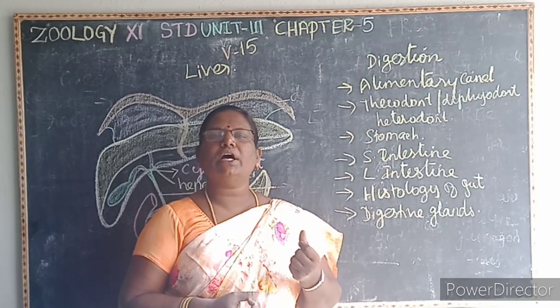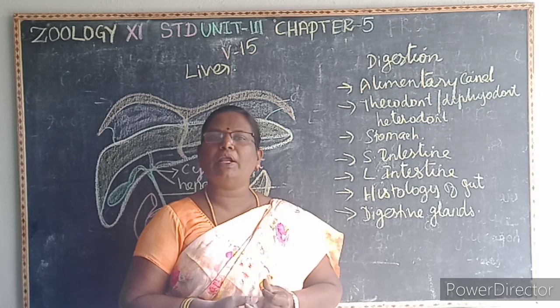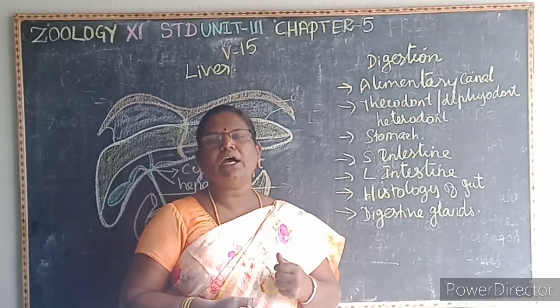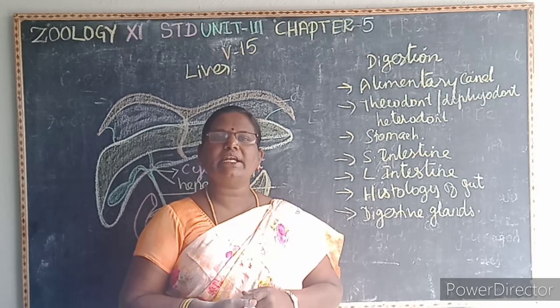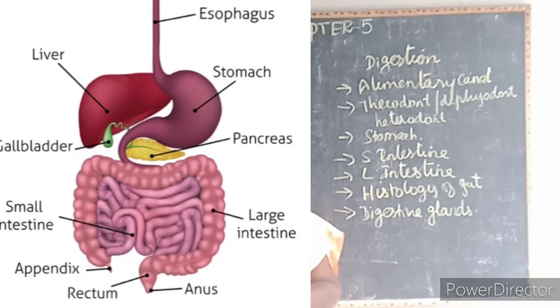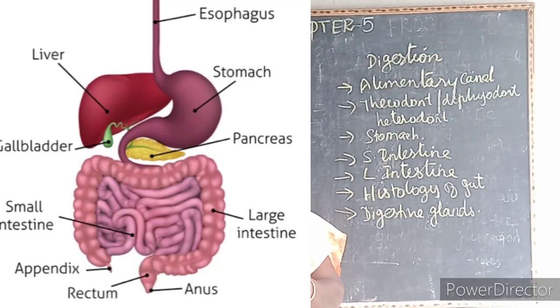Then the last part of the stomach is the pylorus. It opens into the duodenum. It is guarded by the pyloric sphincter. It allows the partially digested food into the duodenum. Then the small intestine has three parts. First one is the U-shaped duodenum, jejunum and ileum.